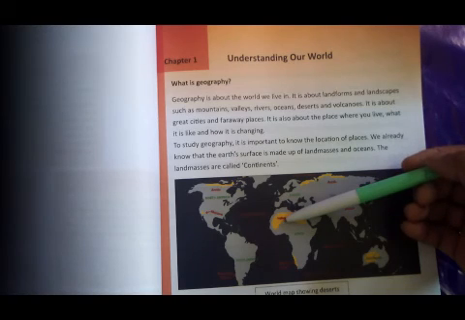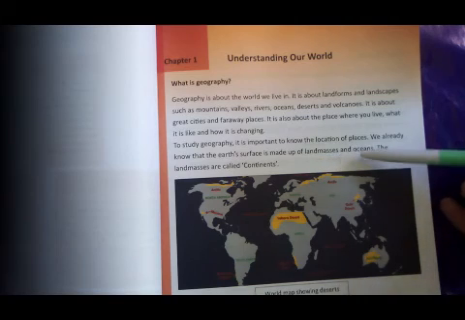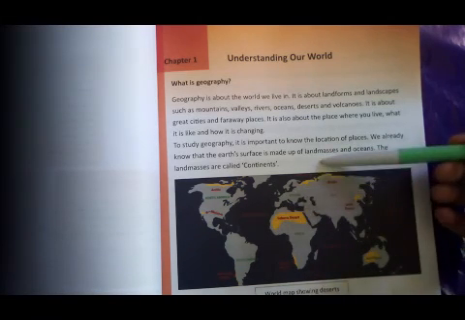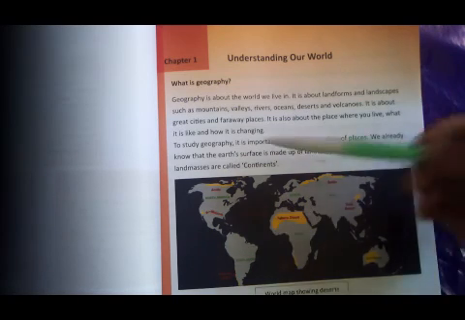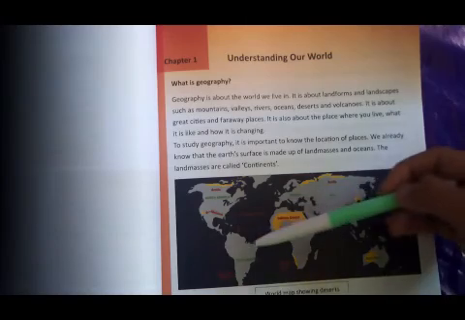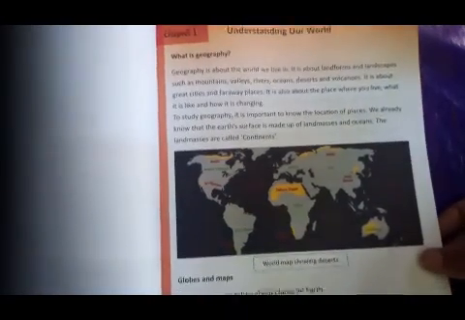We already know that the Earth's surface is made up of land masses and ocean. Our Earth's surface is made up of land and ocean. The land masses are called continents. World map showing deserts, and here are some deserts on the world map, which are yellow in color.